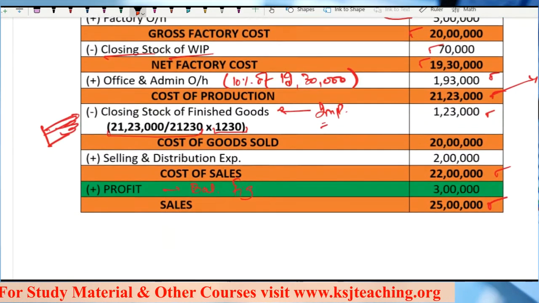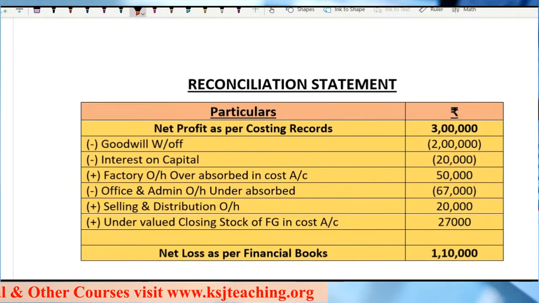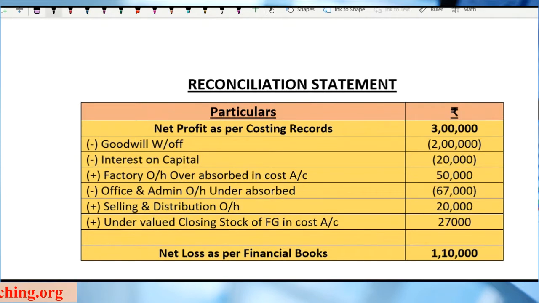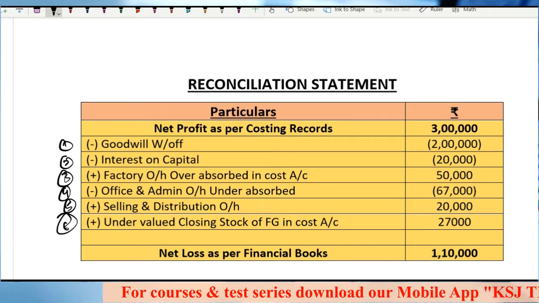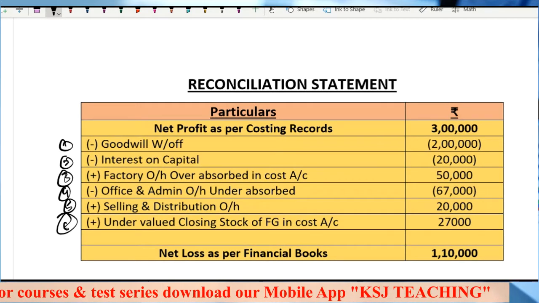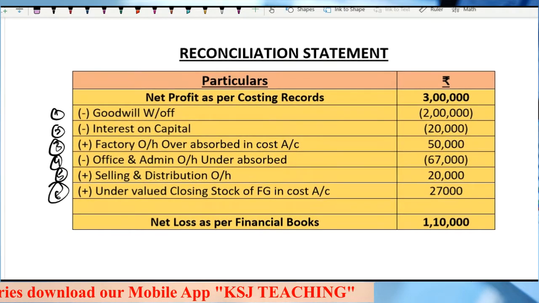So after this you will have to prepare the reconciliation statement. This you can prepare now. 6 items: 1, 2, 3, 4, 5 and 6. Simple. Clear? This is your reconciliation statement.